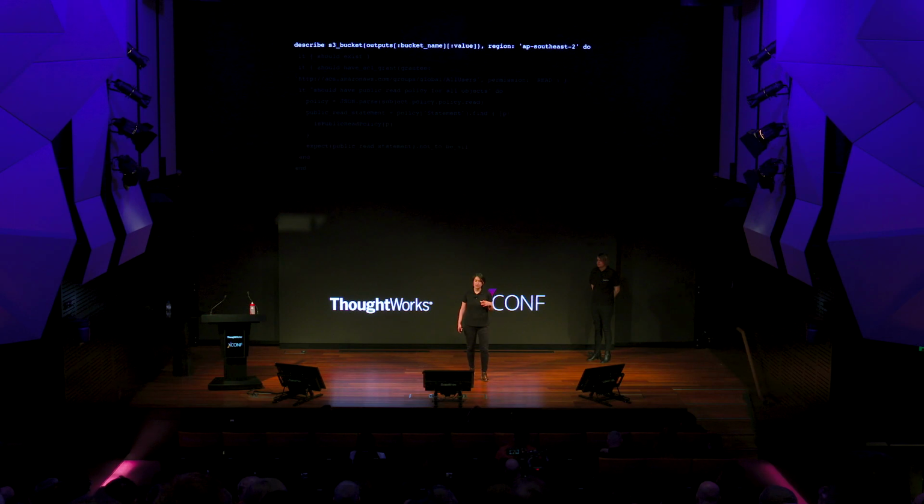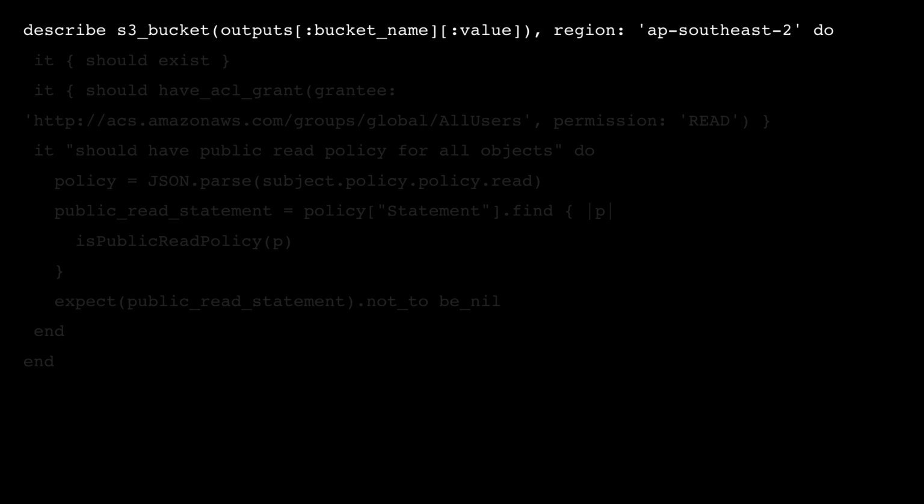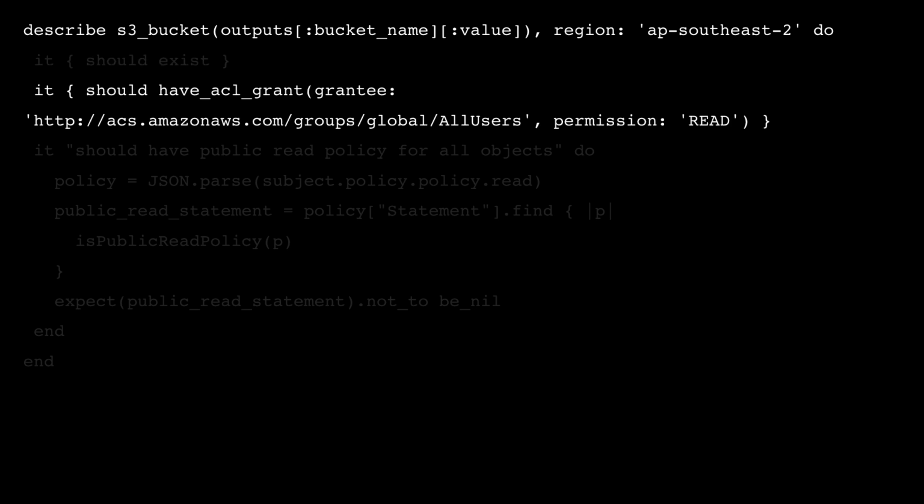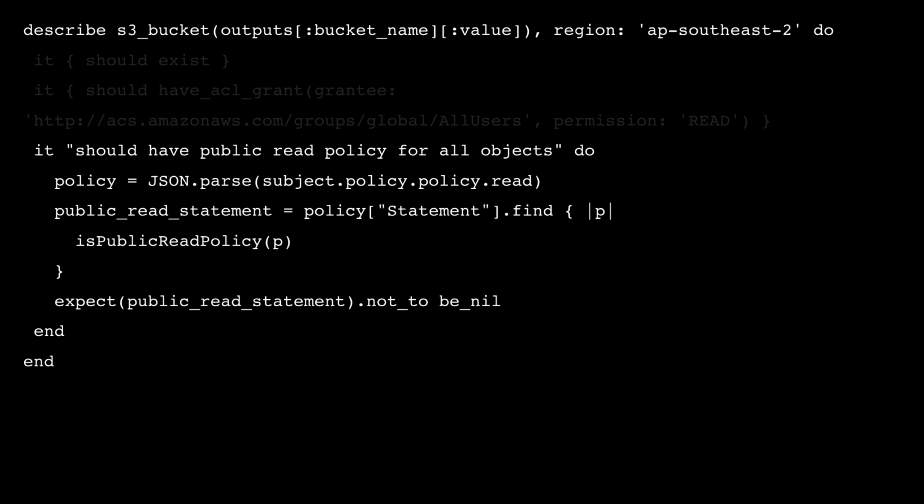So let's say I'm going to create an S3 bucket. I'm going to write a test that, if my code for S3 bucket creation worked, I'm going to see what I'm expecting has happened. So obviously I'm going to expect to have an S3 bucket, so it should exist. There should be an ACL public read, and I should have a policy that all of the objects in my S3 bucket have read access.